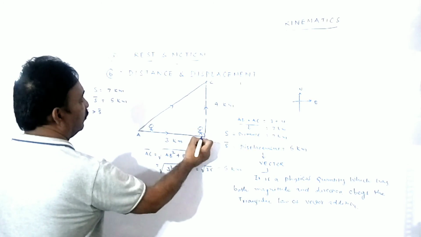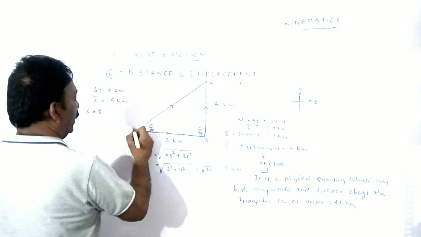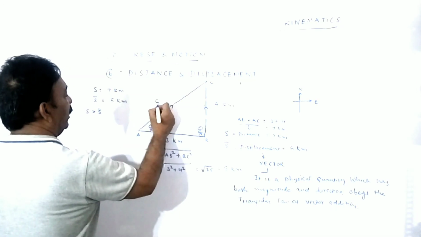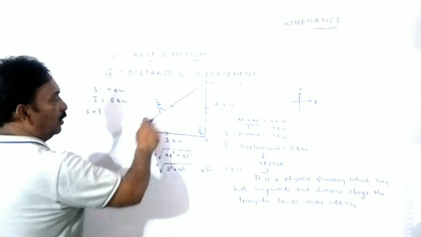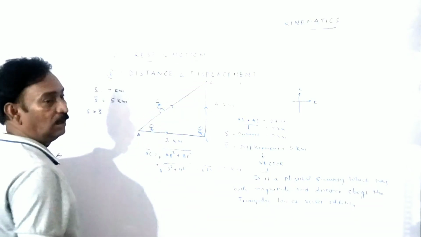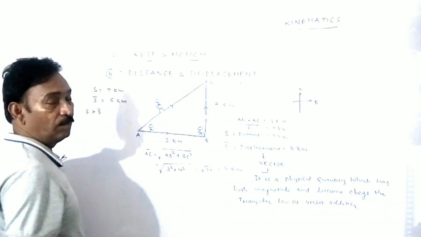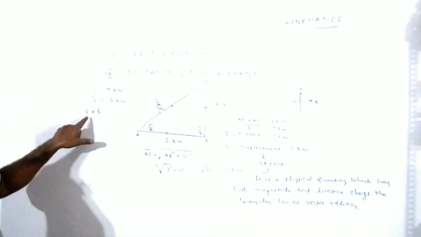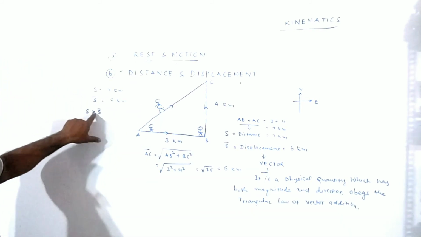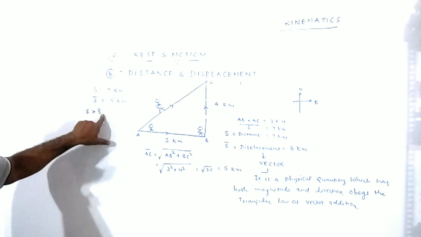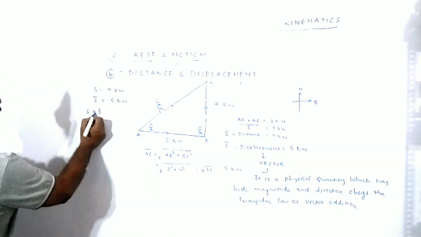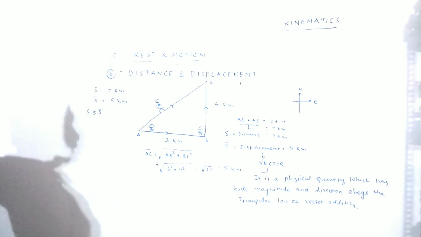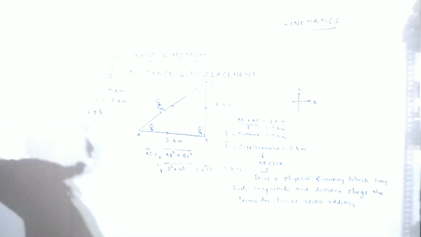And this fellow started from here and managed to reach the same position by the shortest length. Maybe the destination is the same, but the paths are different. That's why I said distance is greater than displacement. Or simply we can write distance is greater than or equal to displacement.